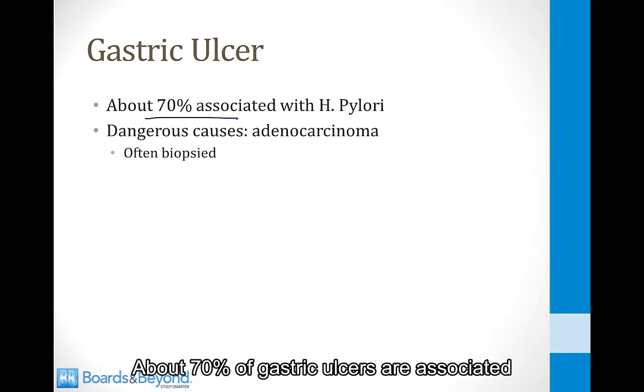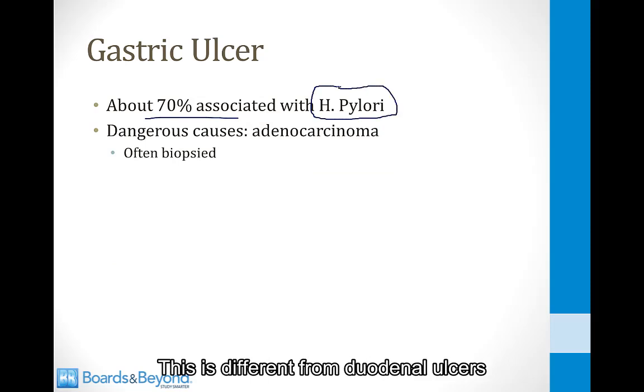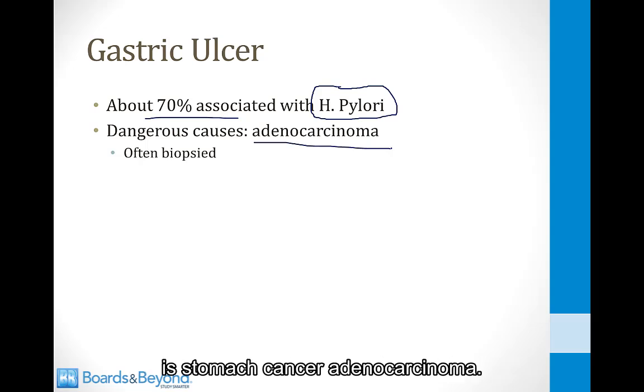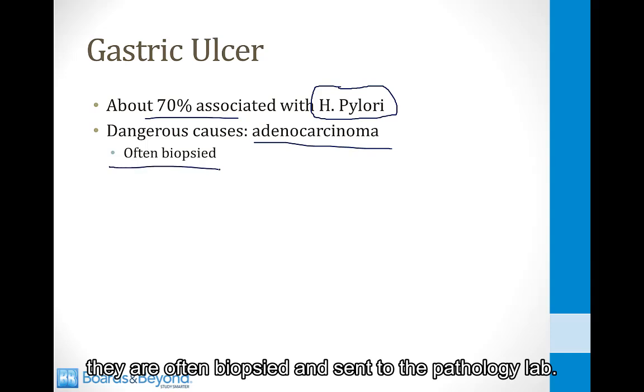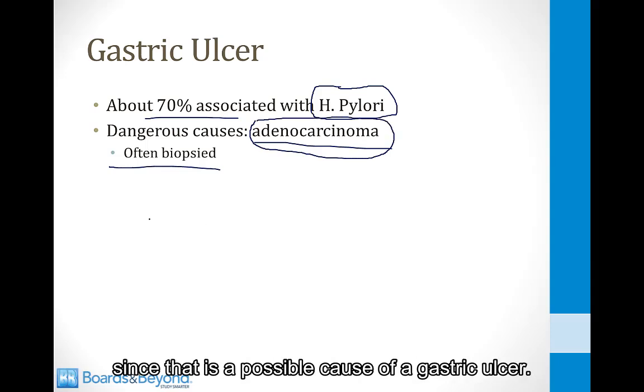About 70% of gastric ulcers are associated with chronic H. pylori infection, and this is different from duodenal ulcers where it's nearly 100%. And the dangerous cause of a gastric ulcer is stomach cancer or adenocarcinoma, and for this reason, when you see an ulcer in the stomach, they are often biopsied and sent to the pathology lab, and the reason is because you want to exclude adenocarcinoma since that is a possible cause of a gastric ulcer.